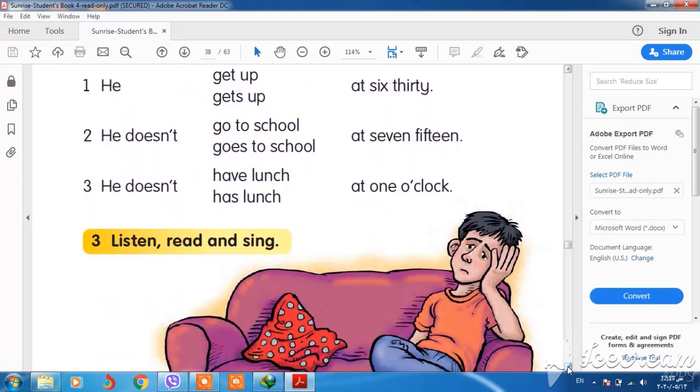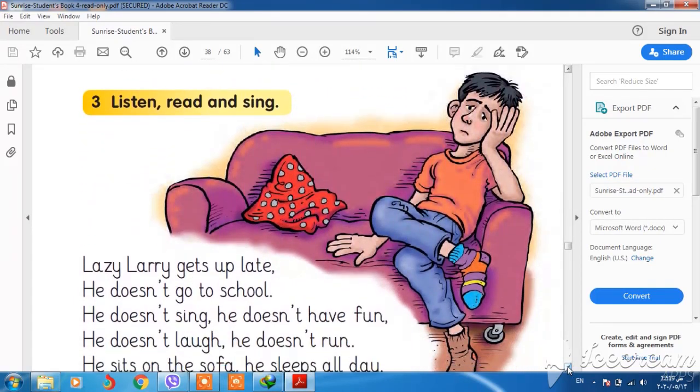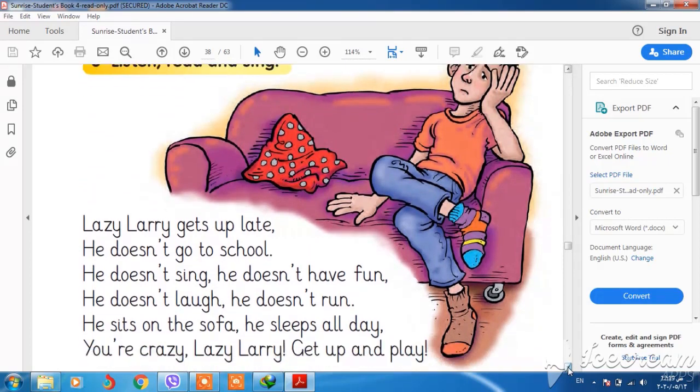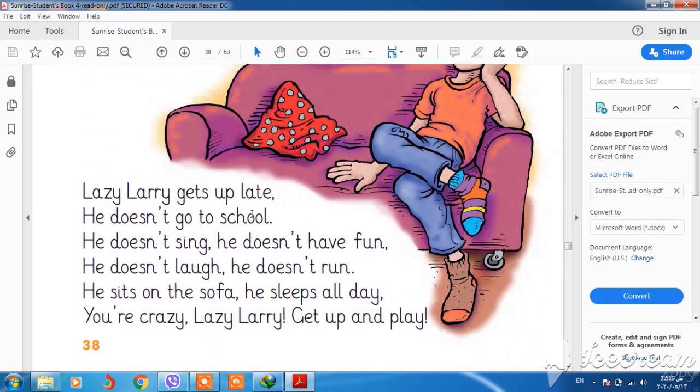And this is about Larry. Let me read it for you. Lazy Larry gets up late. We have one name, Larry, so we put s or es on the verb. Lazy Larry gets up late. He doesn't go to school. We have doesn't, which means the verb should be verb base. He doesn't sing. He doesn't have fun. Also, we have sing and have fun. He doesn't laugh. He doesn't run. Also, we have doesn't, so the verb should be verb base.